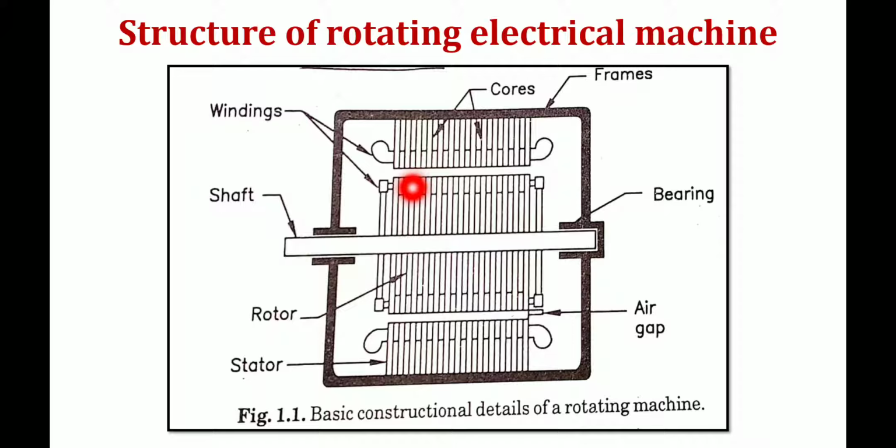These windings convey the energy from one alternating circuit to another alternating circuit. That is why the EMF production happens, according to Faraday's laws of electromagnetic induction. So the function of the electric circuit is that it consists of the stator and rotor windings.